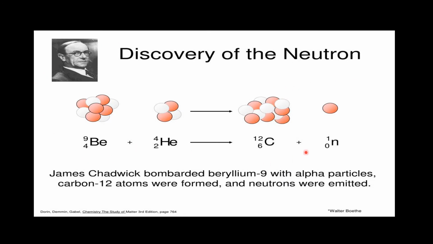The reaction for the discovery of neutrons is like this. Beryllium is bombarded with alpha particles, which are the nuclei of helium, and carbon particles are emitted, and a neutron is released.